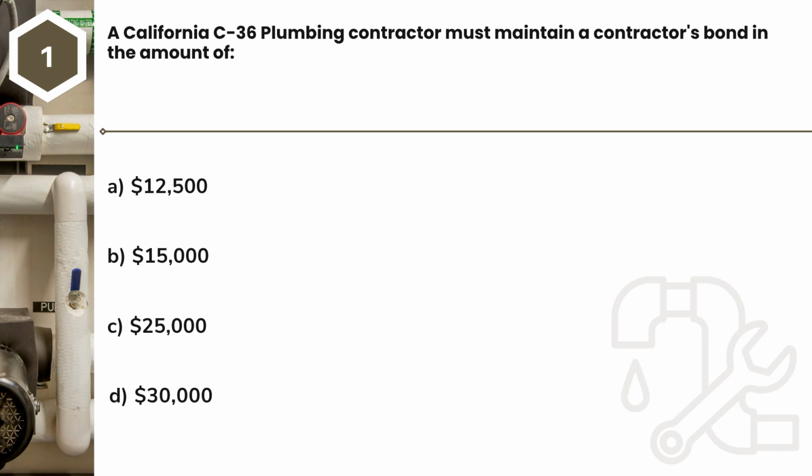Question 1. A California C-36 plumbing contractor must maintain a contractor's bond in the amount of A. $12,500 B. $15,000 C. $25,000 D. $30,000.